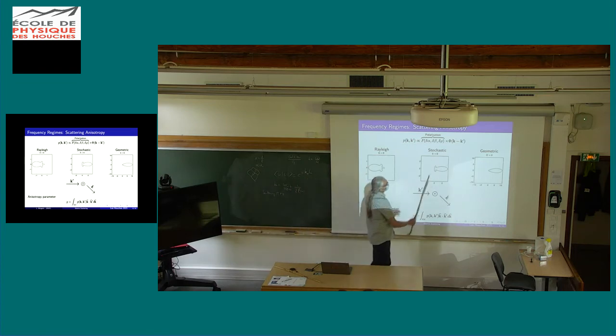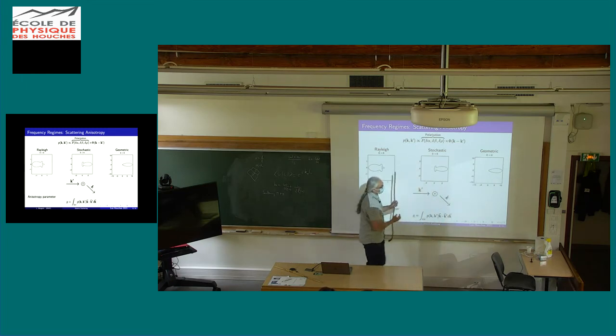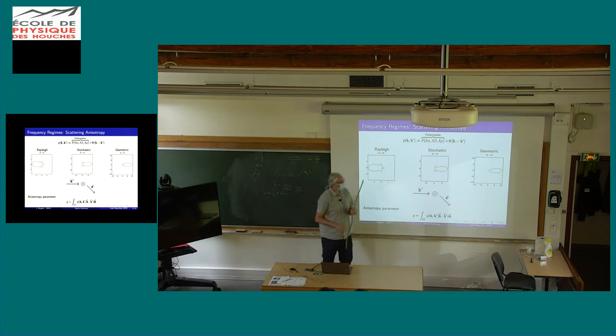And then in the end, we have the geometric regime. And you see here the scale, minus 2, 2. So as you go to higher and higher frequencies, it's more and more anisotropic. And this cone of direction here that gives you the anisotropy of the scattering becomes smaller and smaller as you increase the frequency.